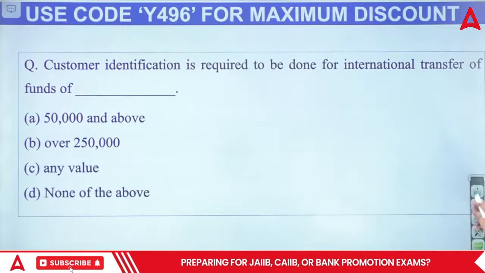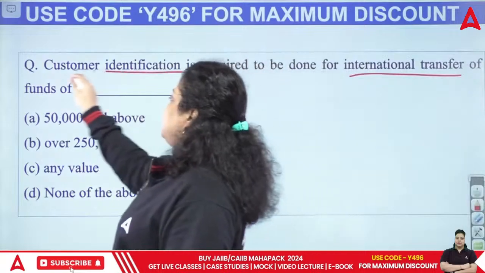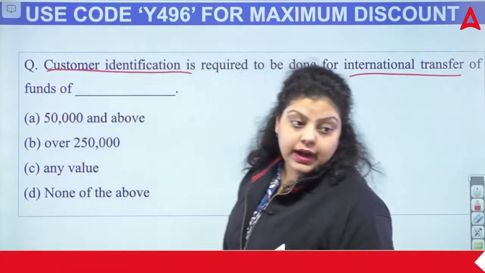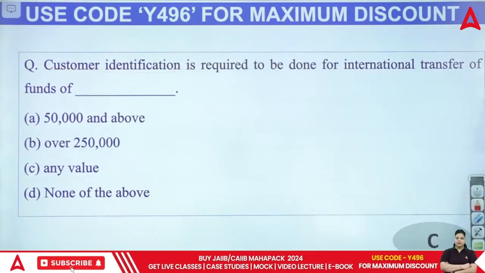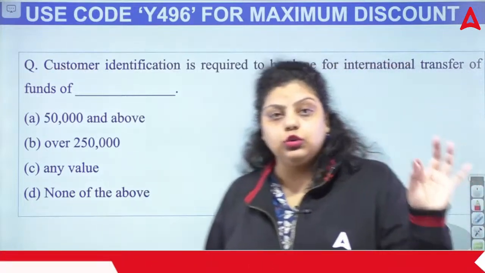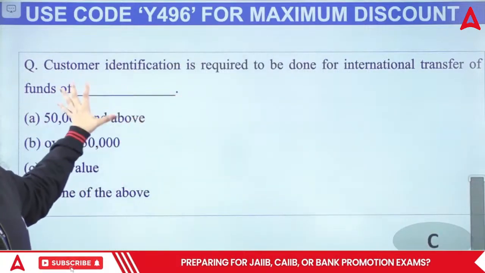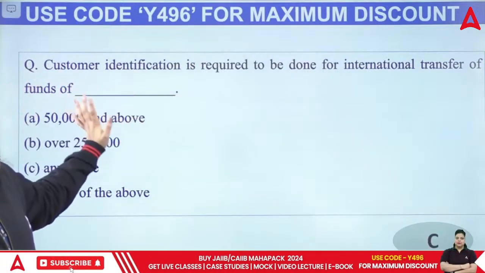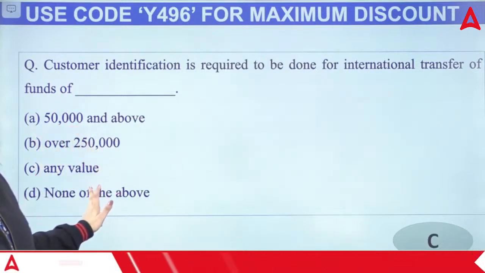So if you are going for an international transfer, the customer identification will be required in which of the following cases? The right answer will be, it doesn't matter what value transaction you are doing. It should be compulsory. If you are going for an international transfer, the customer identification should be done properly. So the right answer will be any value.